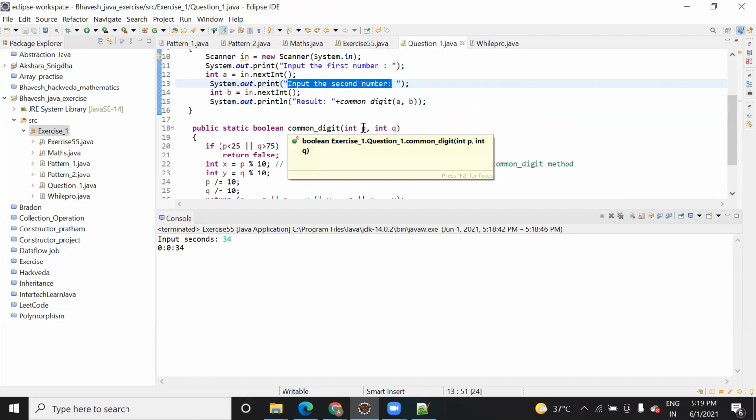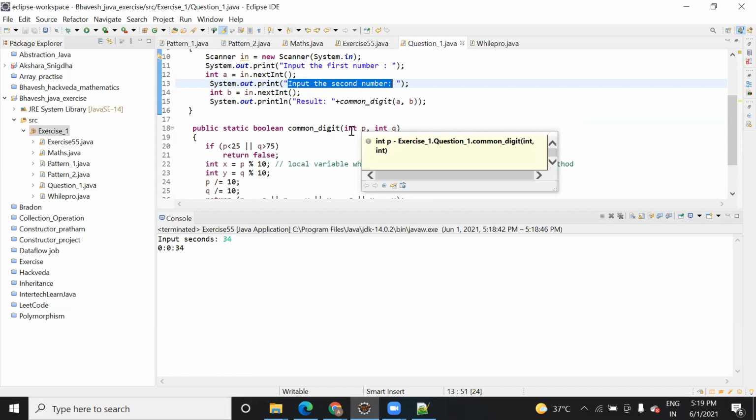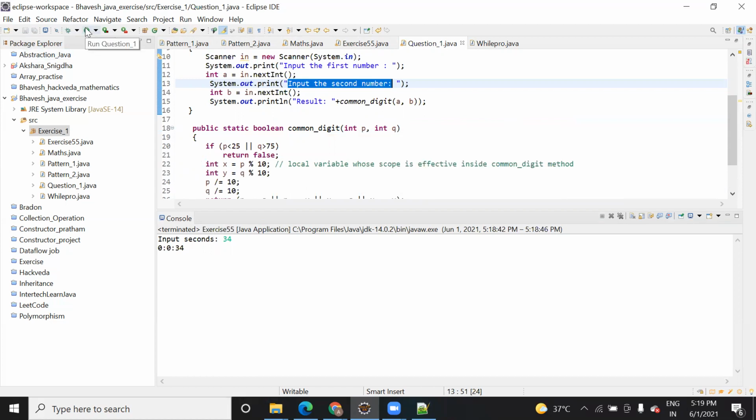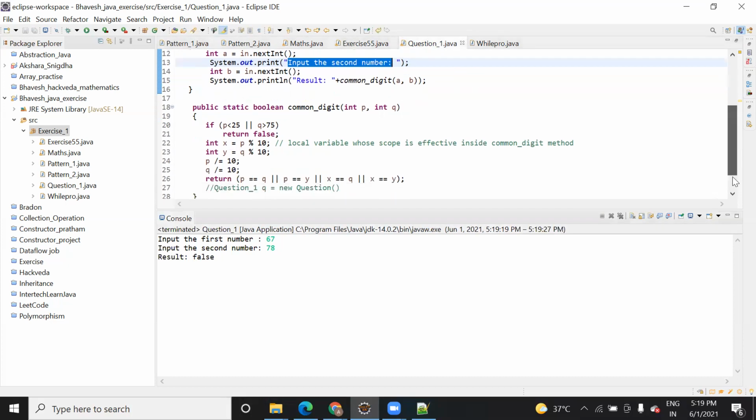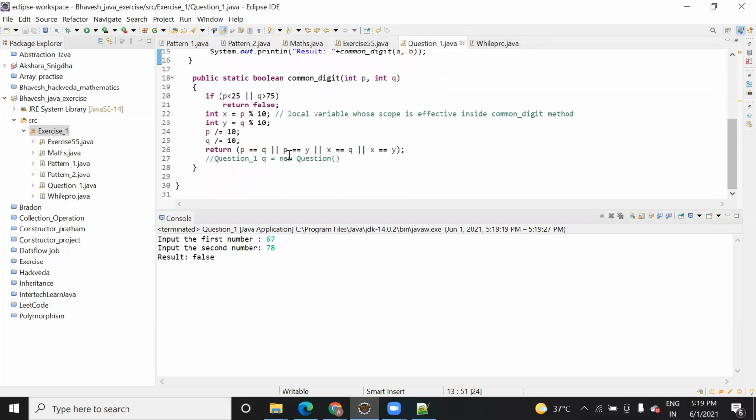I pass two values, p and q. First let's run this. Let's take 67 and 78. It has a common number, 7, but it is giving false. One minute, let me check it. Okay, p and q. P is less than 25, 25 to 75. Let's run this.